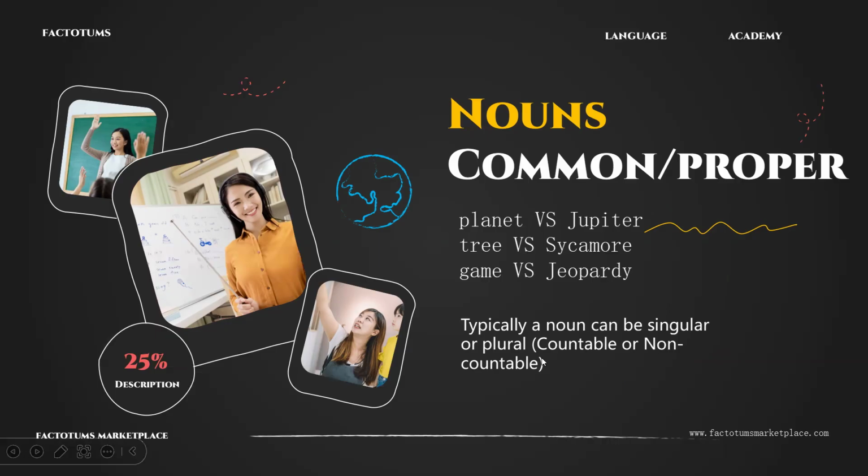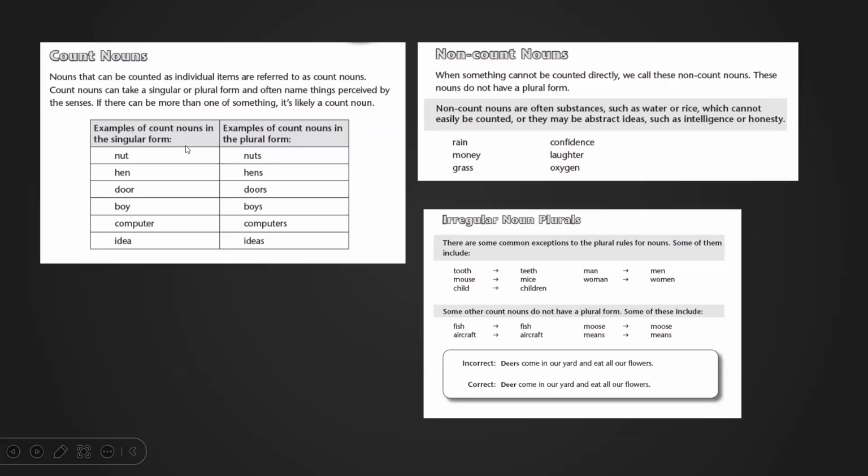Perfect. There are two types of nouns as well, okay? When they're singular or plural, these can be countable or non-countable nouns. Countable nouns are the ones that you can count, okay? 1, 2, 3, 4, 5, 6. You can count them. Non-count nouns are the ones that we cannot count. They're not countable.